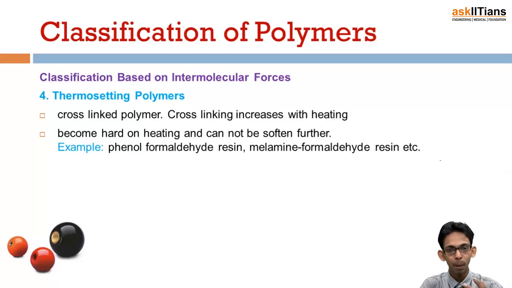An example is bakelite. Again, bakelite is that polymer which is used for making electrical switches. Whenever we heat an electrical switch, it does not melt, but actually it burns or it becomes solid. So they become hard on heating. Examples are phenol formaldehyde resin, which is basically bakelite, and melamine formaldehyde resins, etc.